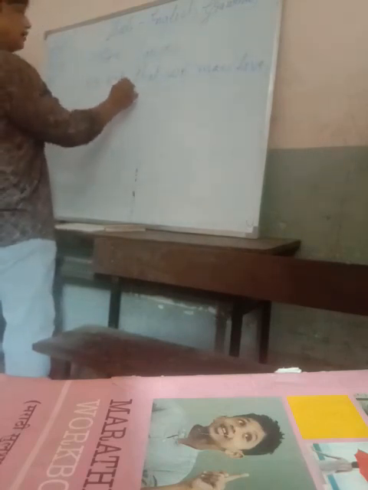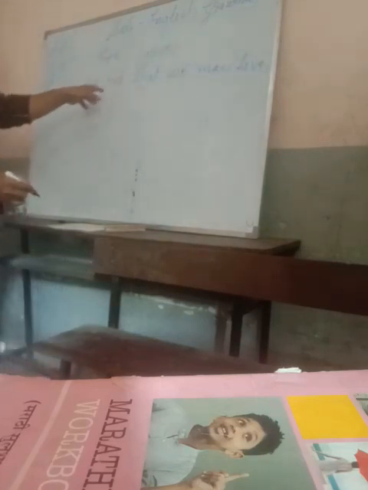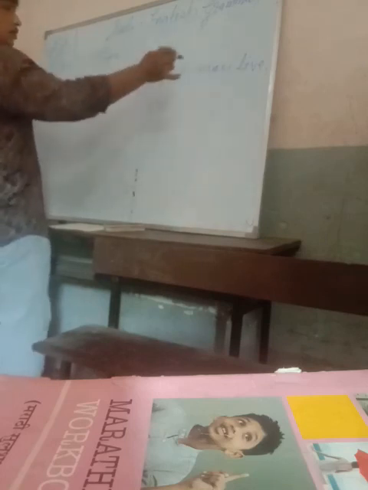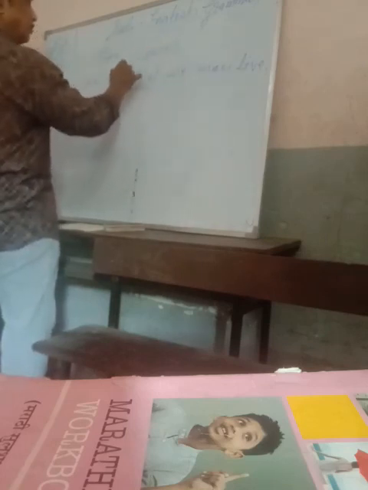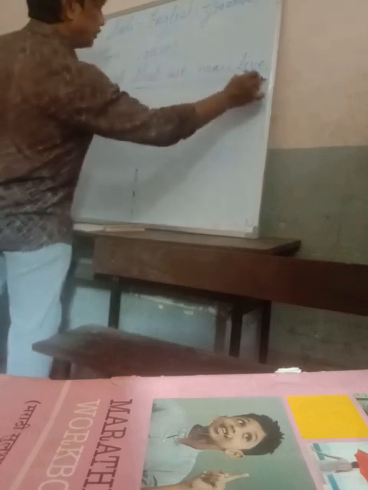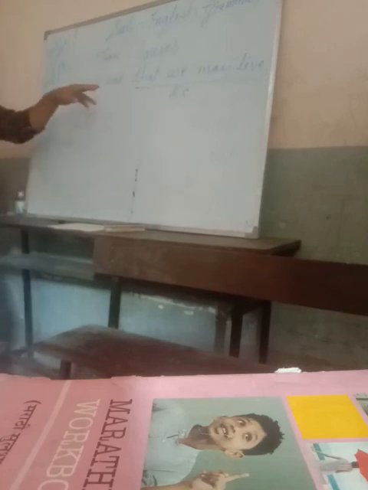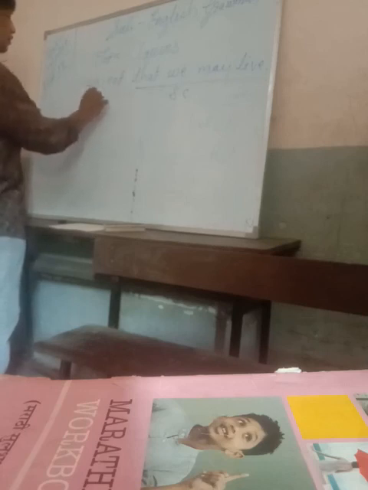Look here now, that indicates the purpose of the action. Why do we eat? So that we may live. So that one, from that to live, is the SC. It shows the purpose of the action. So it is called adverb clause of purpose. And we eat, this is the main clause.